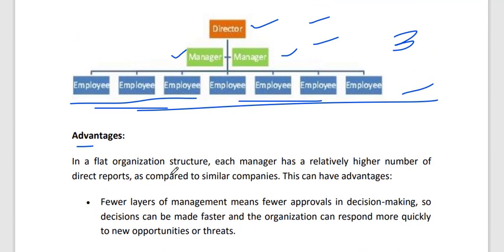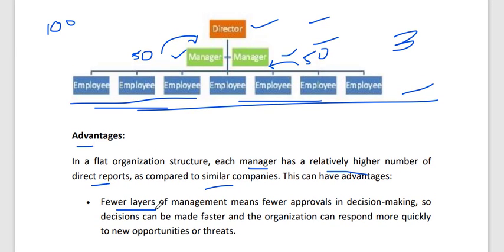In a flat organization structure, each manager has a relatively higher number of direct reports. Okay, so let's assume there is a company of 100 people, and if there are two managers, then 50 employees directly report to one manager, and the other 50 directly report to the second manager. Each manager has a higher number of employees directly reporting to them, as compared to other companies.